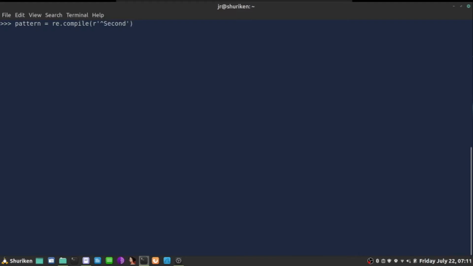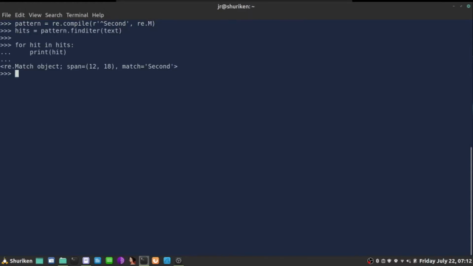I need to add the parameter re.M for multi-line. That is going to work now, because the word second is the first word in the second line, and if I add this flag, regular expression uses multi-line, M for multi-line.